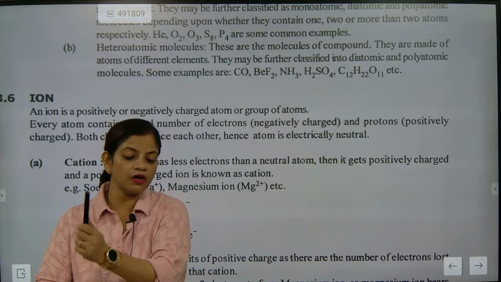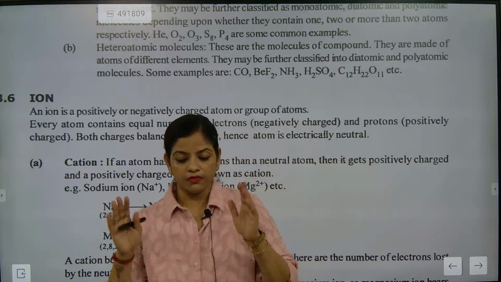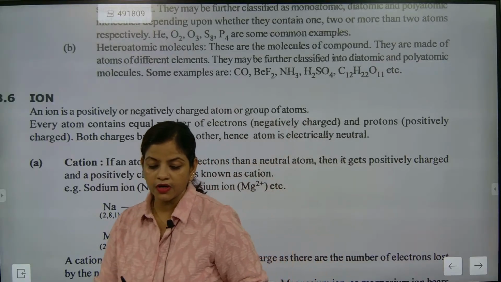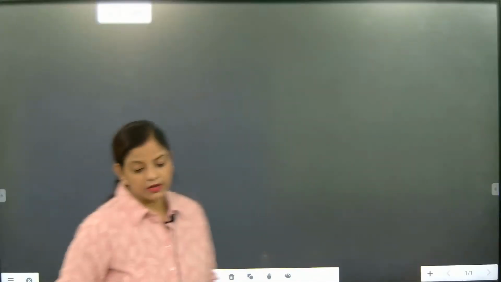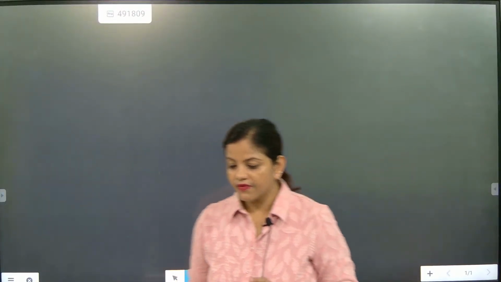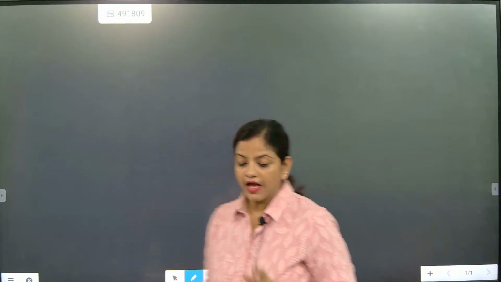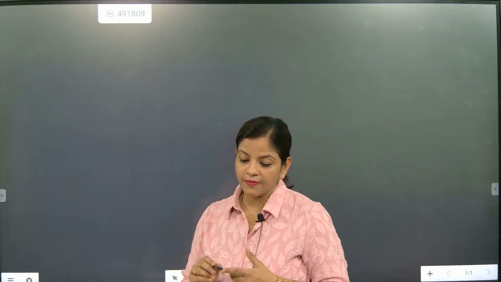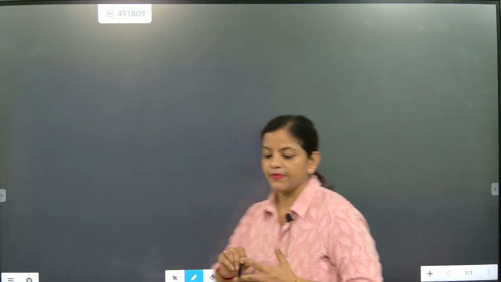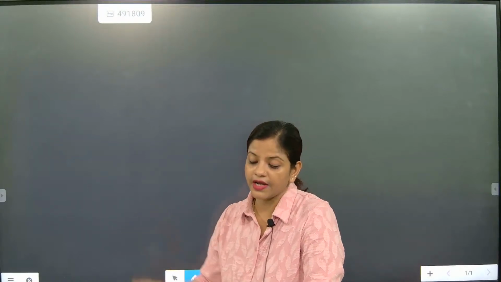When we talk about ions, you need to understand two or three things. The first thing, from the periodic table, what we have learned. I have already explained that in the periodic table there are electropositive elements and electronegative elements. So which are electropositive elements and which are electronegative elements?